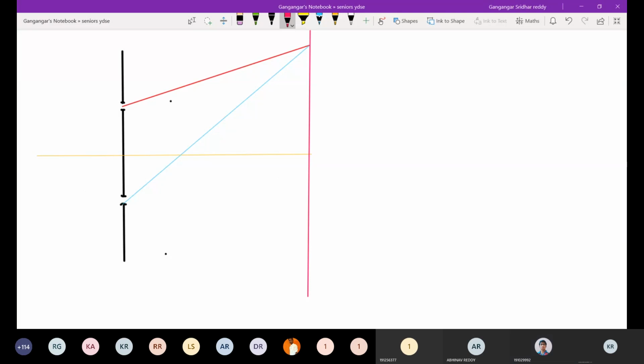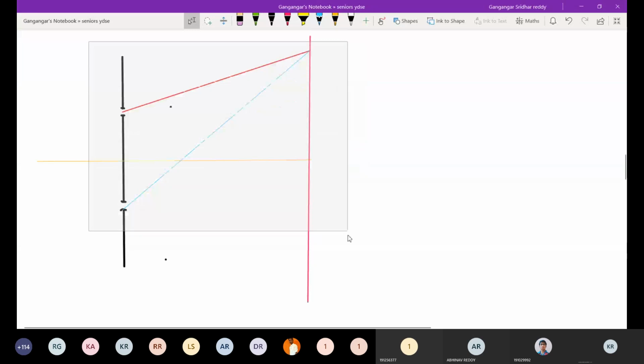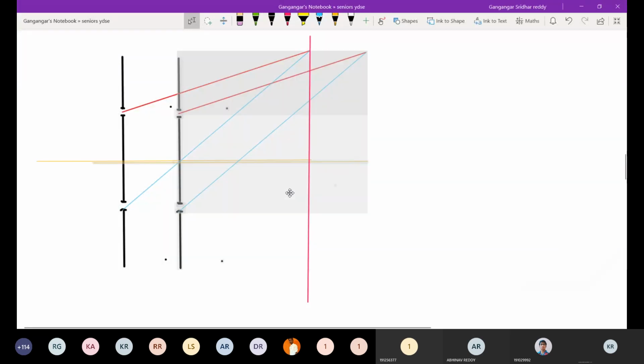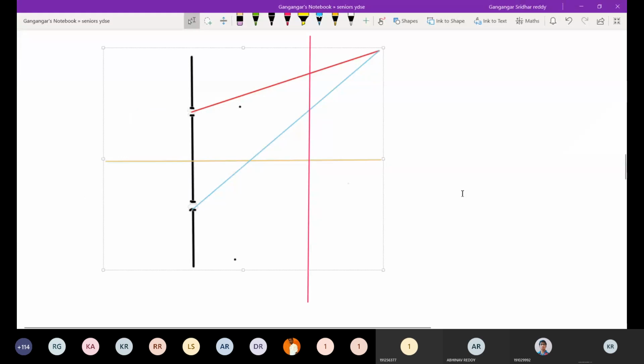I'll proceed here now. So now we discussed some problems where the source was somewhere on the axis, no? So I'm bringing a situation where the source will not be on the axis. If not on the axis, then what do we have to do here? Let me adjust the diagram.